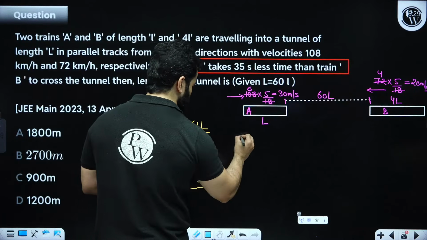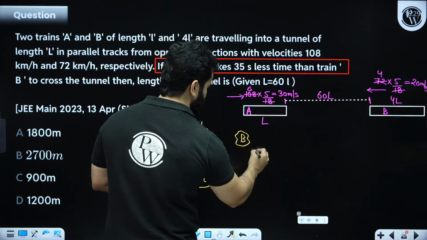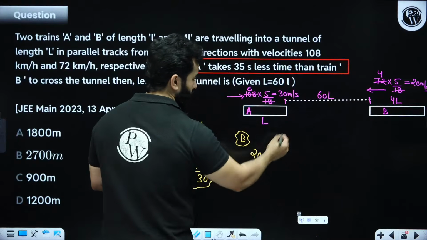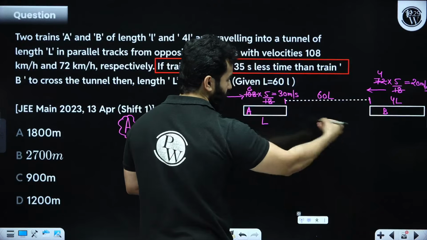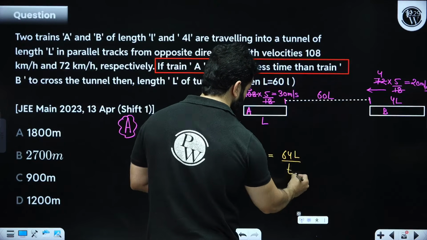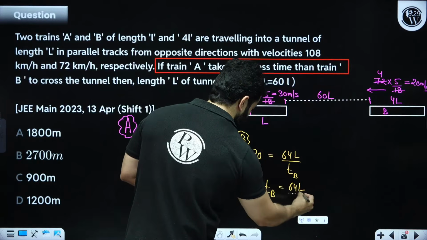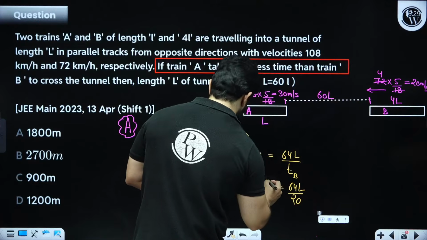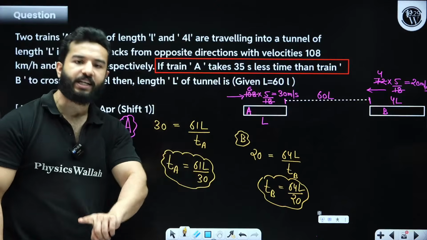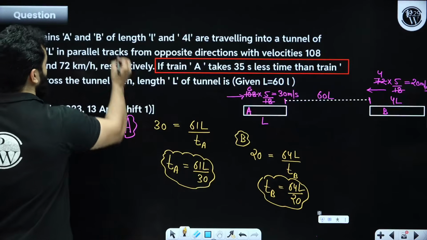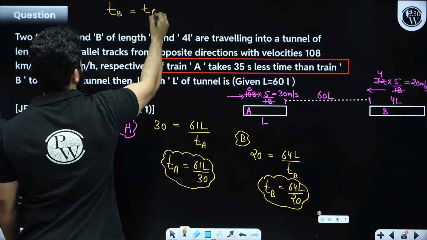Let's do the same thing with B. Speed is 20 meter per second. This is 60L plus 4L, so this will become 64L divided by time, which is TB. So TB is 64L divided by 20. So I've got my two equations. Now they are saying train A takes 35 seconds less. So that means the equation will be TB is equal to TA plus 35.